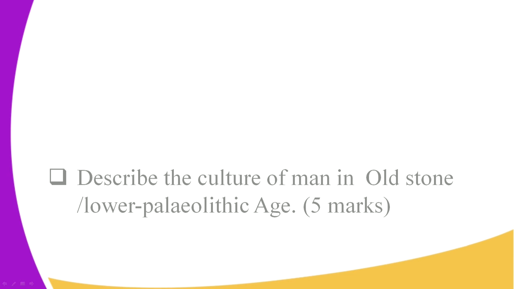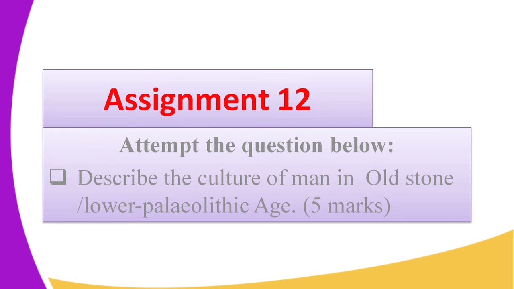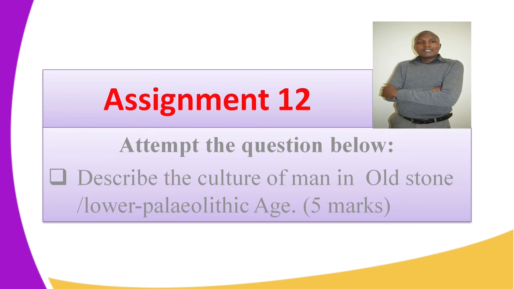So up to that, we have come to the end of our lesson today, and I want to give you some assignment so that in the next lesson we can continue from there. The question is just simple: describe the culture of man in the Old Stone Age period, also known as the Lower Paleolithic period. The question is 5 marks. You do your own research, and in the next lesson we are going to start from here as we progress.